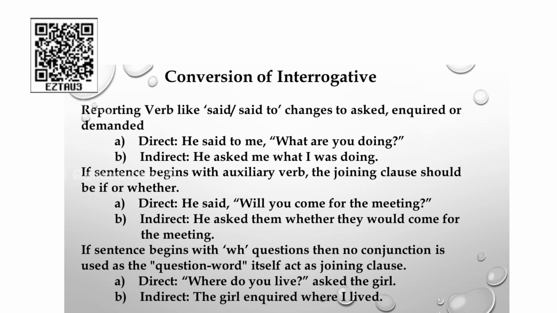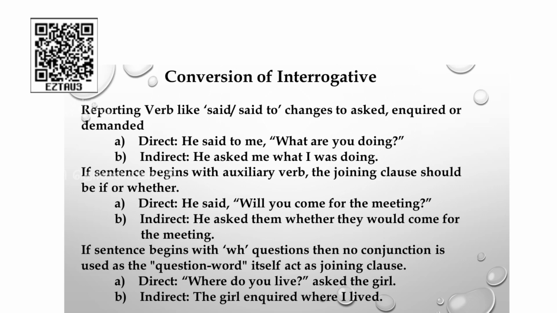Okay. Now, direct speech, you see that he said to me, "What are you doing?" Students, identify the interrogative sentence, whether it is yes or no or WH. It is WH because it starts with the question word what. When you are changing the sentence into indirect, he asked me what I was doing. The change of the pronoun and the verb will be made.